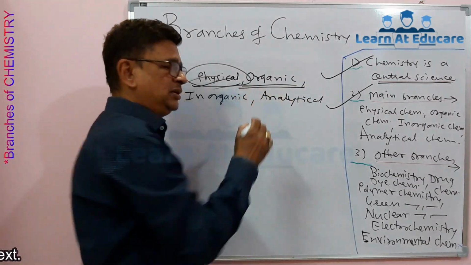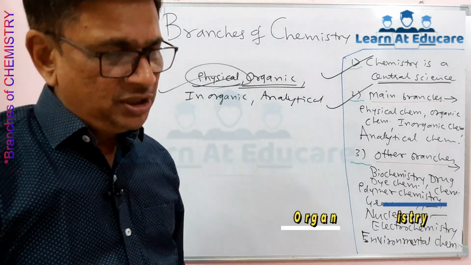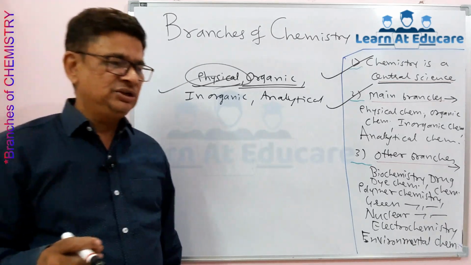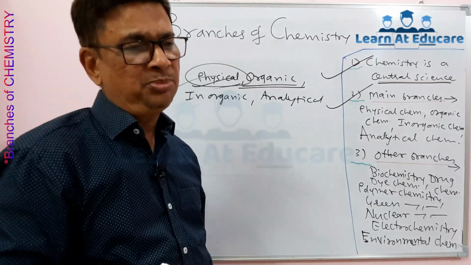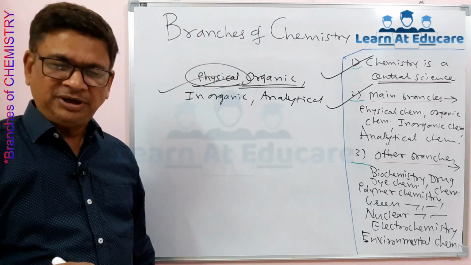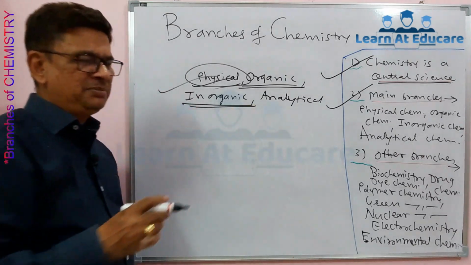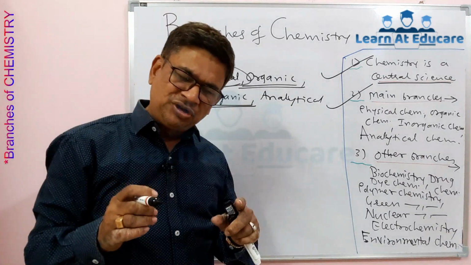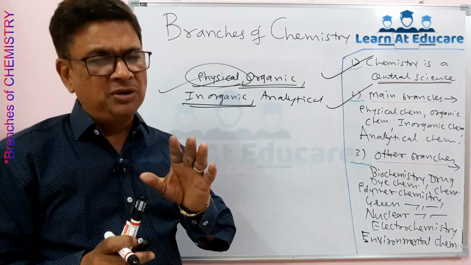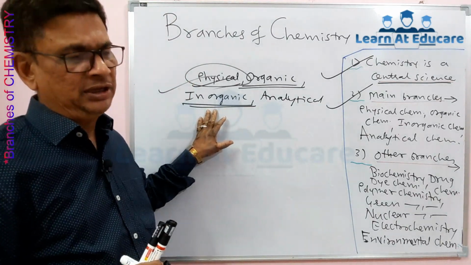Then the very famous organic chemistry, that is the chemistry of carbon compounds. We already know the modern definition of organic compounds, that is the chemistry of carbon compounds which satisfy certain chemical properties that are called organic compounds. Then what is studied in inorganic chemistry? In inorganic chemistry, the compounds, the minerals, the elements and those compounds other than organic compounds are studied, hence it is called inorganic chemistry.